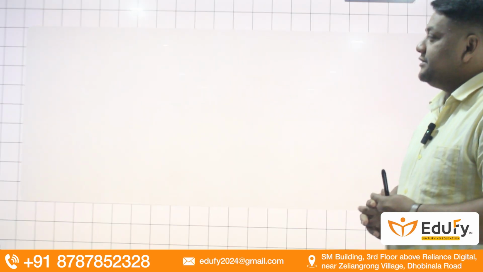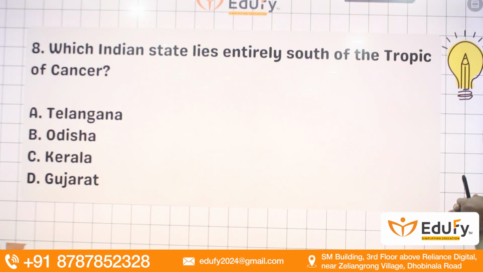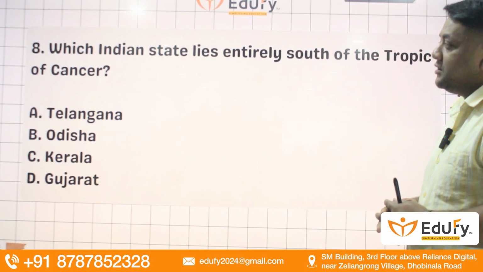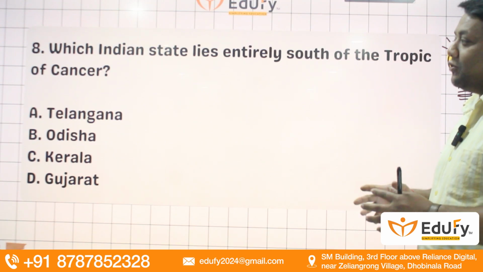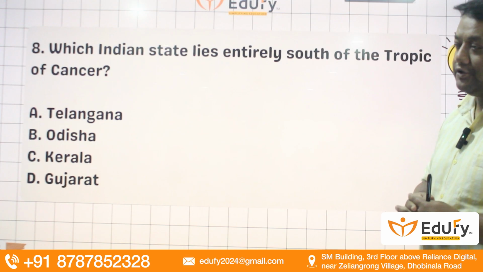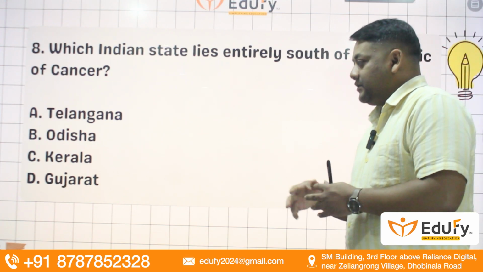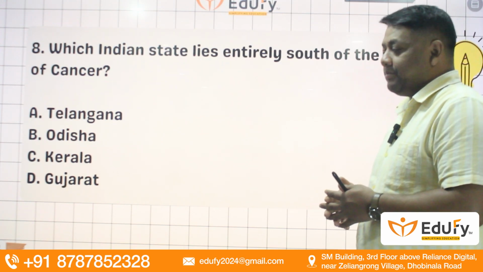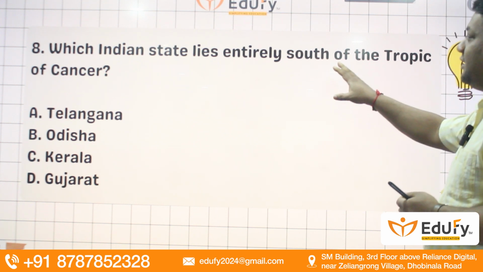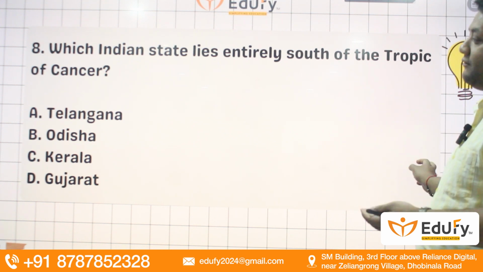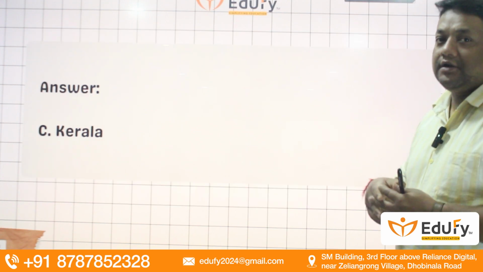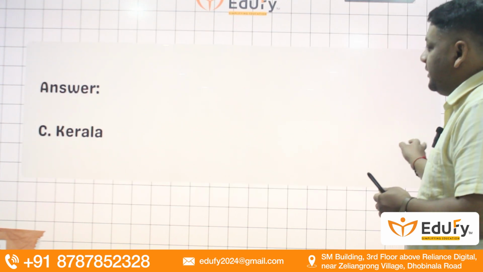Okay. Next question is, which Indian state lies entirely south of the Tropic of Cancer? Telangana, Odisha, Kerala, Gujarat. The Tropic of Cancer, we all know, passes through almost 8 states of India. Kerala is below the Cancer line. So the answer is entirely south of the Tropic of Cancer, so you can go for Kerala. Kerala is the southernmost part, right? Entirely south.